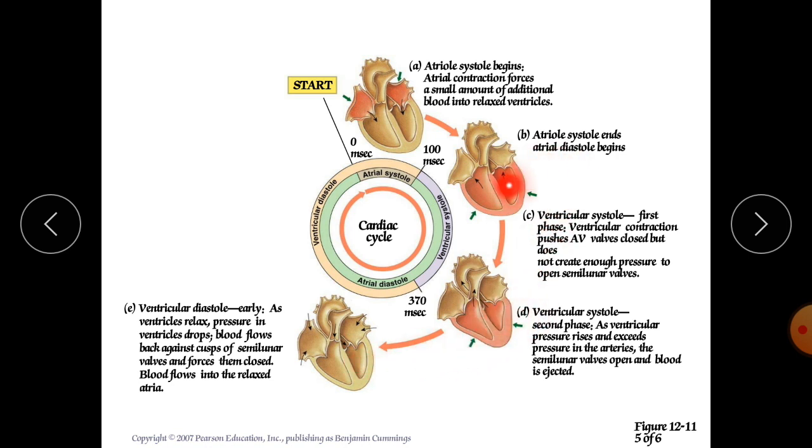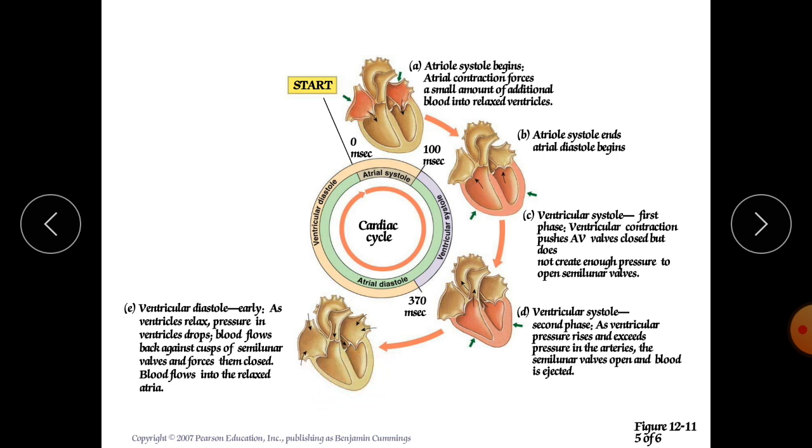Now here we discussed the end diastolic volume, and this is the end systolic volume. After the systole, what is the amount of blood that remains in your ventricle? It is called end systolic volume, and that is 60 ml. It was 130 ml. Try to understand, don't forget. So here it is 60 ml.